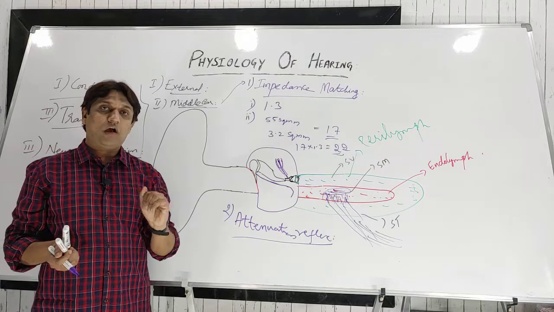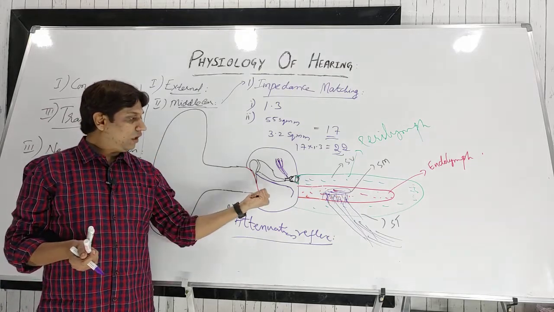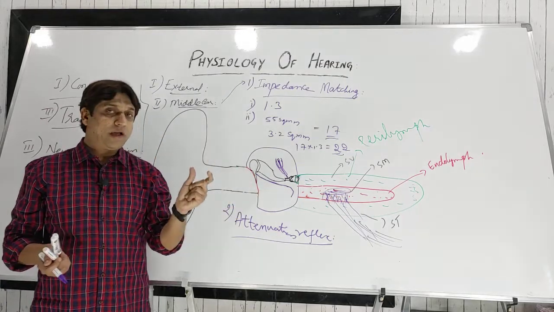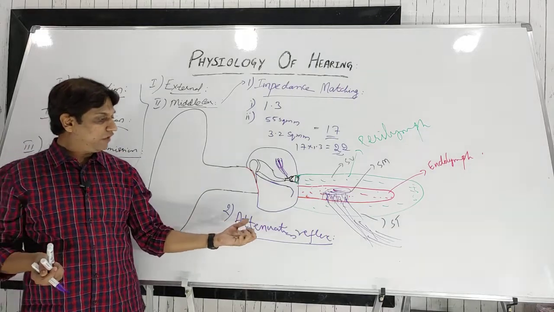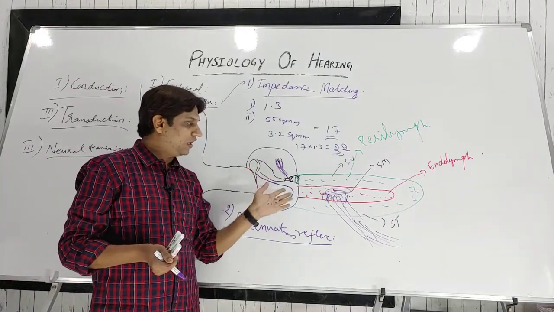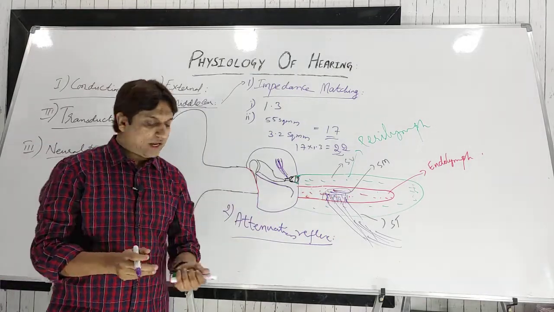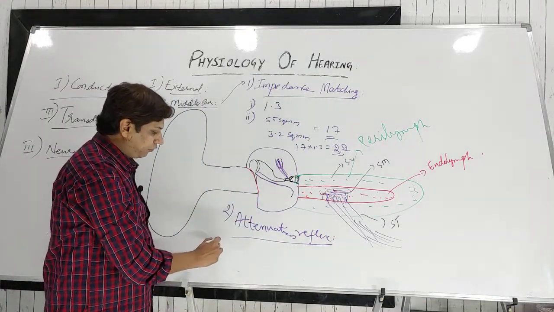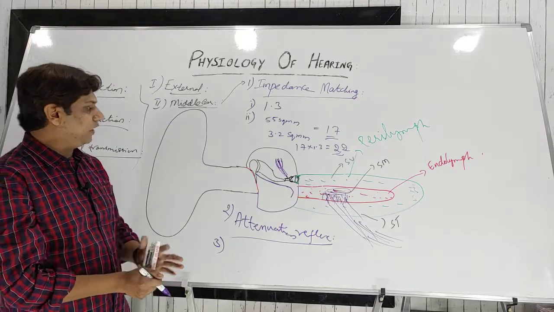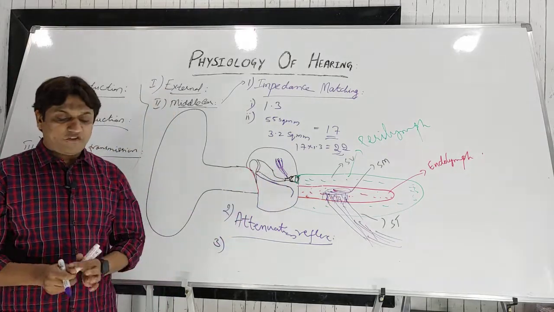If a sound of higher loudness has a short span, less than this latent period before this reflex occurs, then it will damage the ossicular chain and also the inner ear. Okay, this is the attenuation reflex. Then the third mechanism of the middle ear is the phase differential